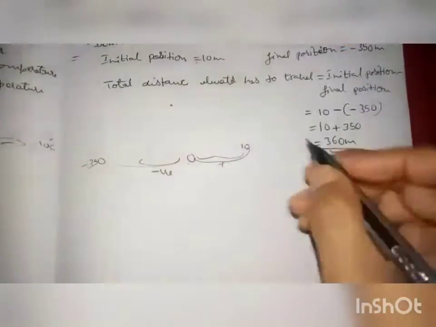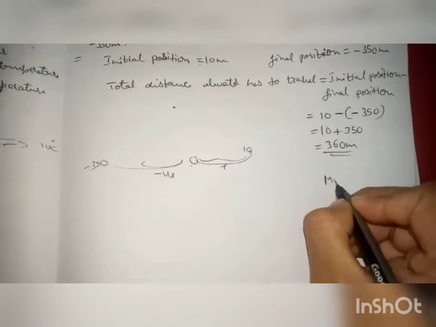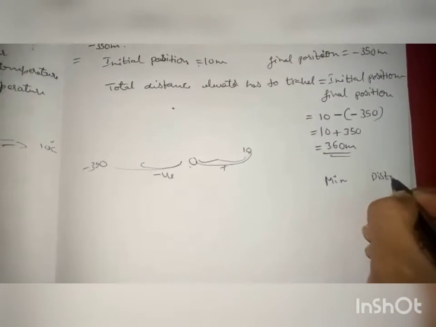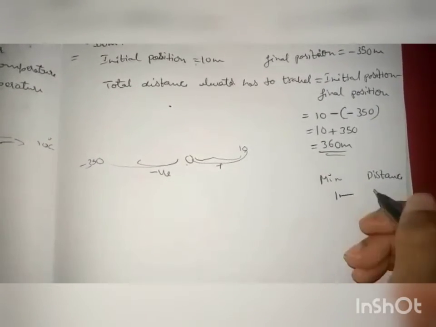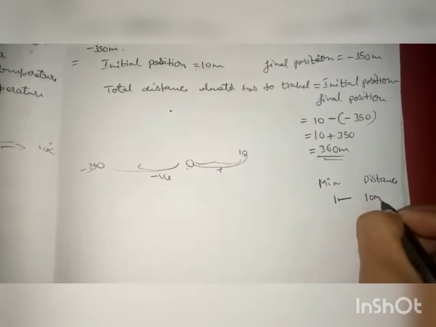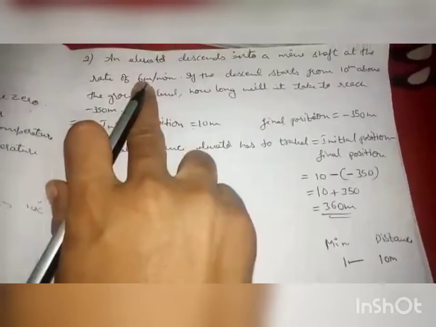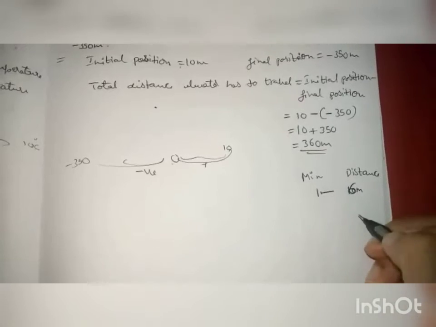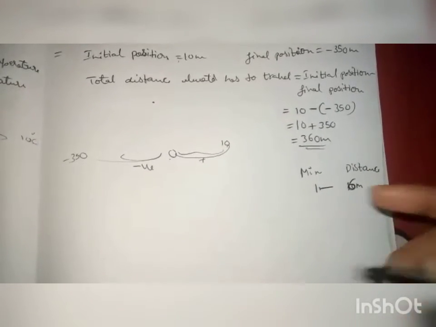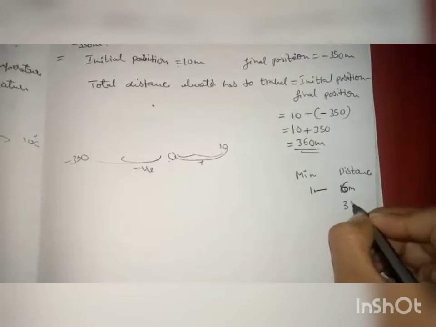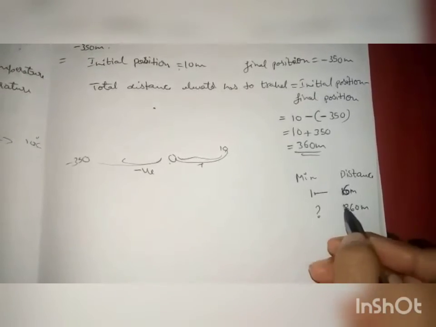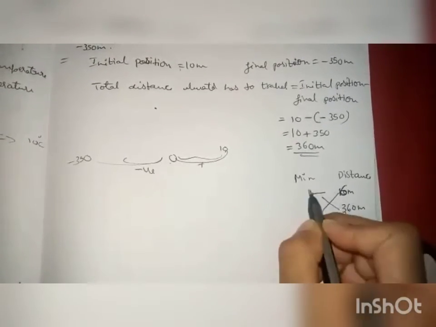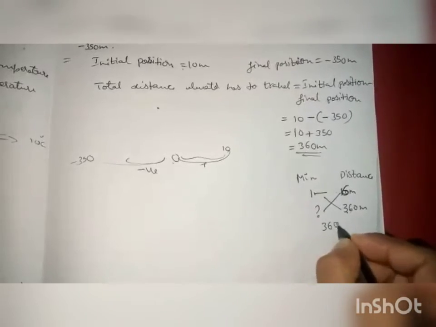So what they have said in the question: here minutes, here distance traveled, right? For 1 minute, how much distance does it travel? It travels, no, sorry, 6 meter, right? For 1 minute it travels 6 meter. Here total how many meters is there? 360 meters. So how many minutes does it require? So cross multiply, what will it be? 360 into 1 by 6. So 360 by 6.